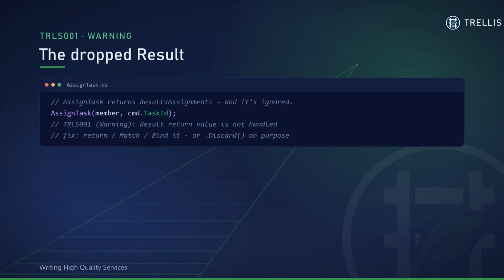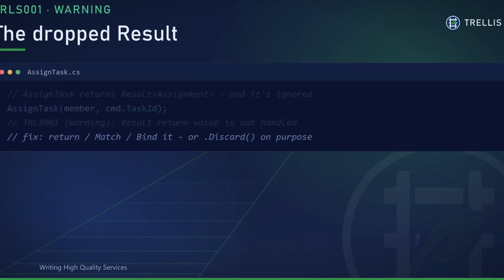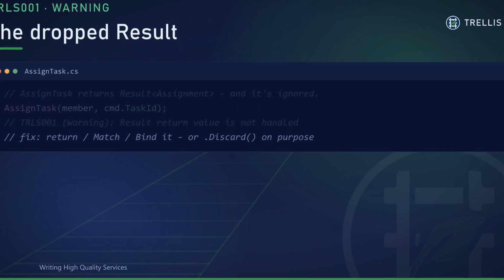A signed task returns a result, but here the line just ignores it. Any failure vanishes. That's Trellis 1, a warning the moment you type it: a result return value is not handled. The fix is to handle it, return it, match it, bind it. And if you really do mean to drop it, there's discard, the explicit marker that says you chose to. Never throw to get rid of it.